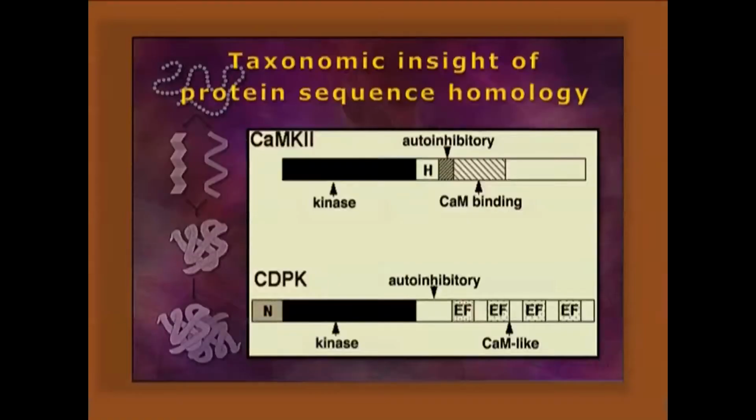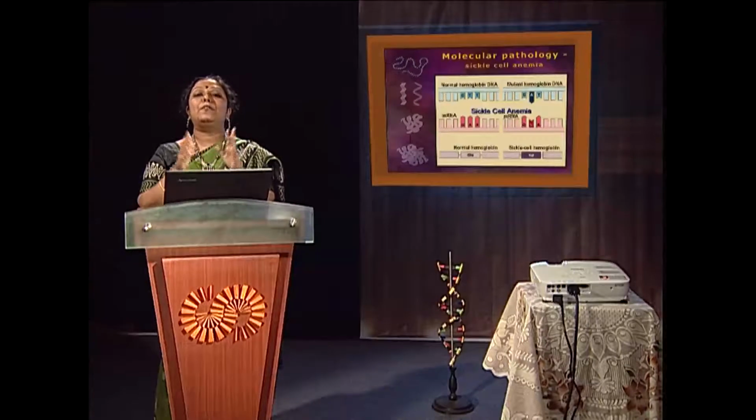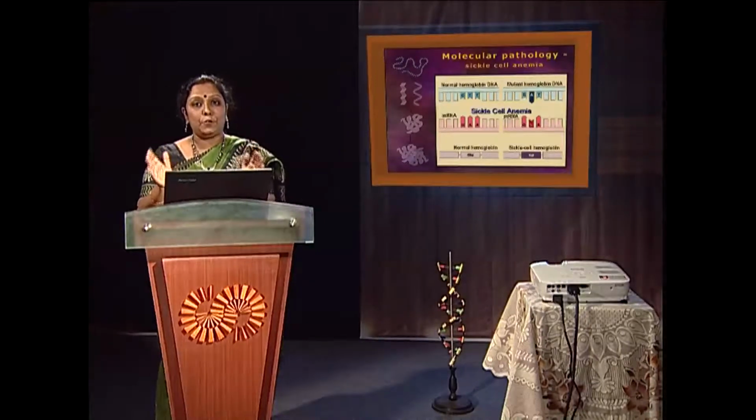It gives taxonomic insight and evolutionary changes with respect to the calcium binding site as well. It gives the molecular pathological idea. In sickle cell anemia, as we know, glutamic acid is changed to valine, so it disintegrates the hemoglobin structure. It is important for protein databases, genomics and proteomic structure, and important for DNA sequencing and DNA probing as well. It is important to synthesize antibodies.